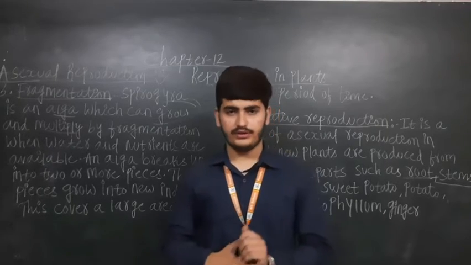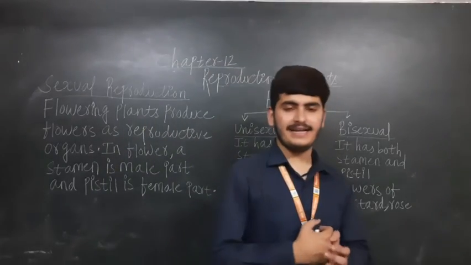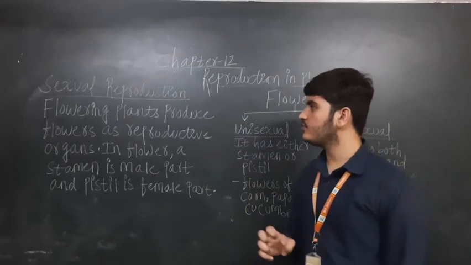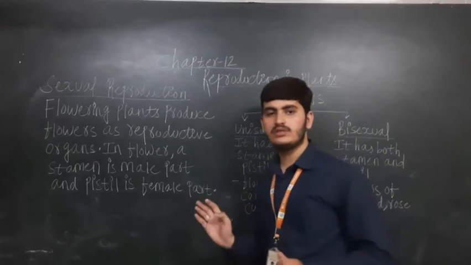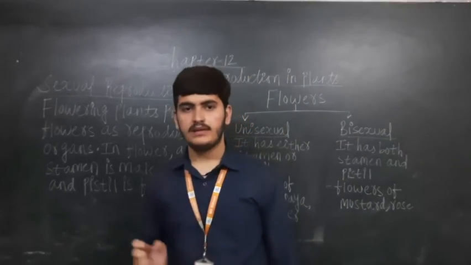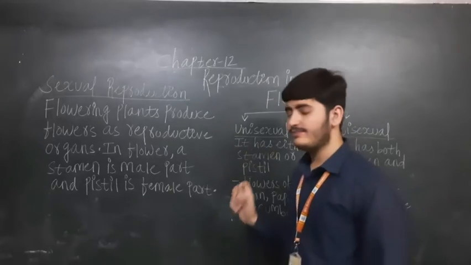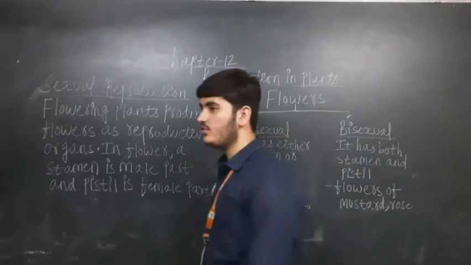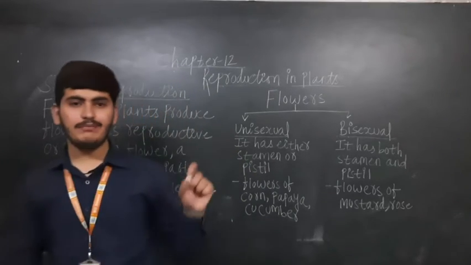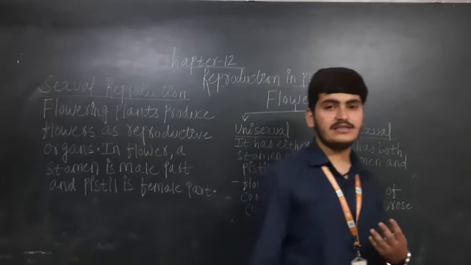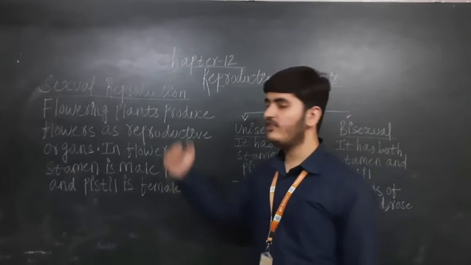Now move forward to the second main important topic, sexual reproduction. As I have told you, sexual reproduction means that in this process both male and female are involved. Sexual reproduction takes place in plants. But first of all, which part of the plant is known as the reproductive part of the plant?